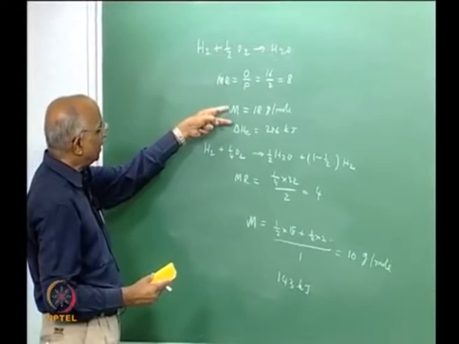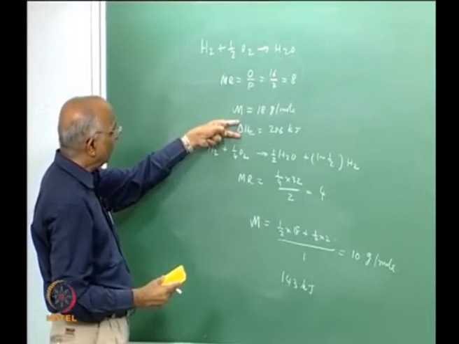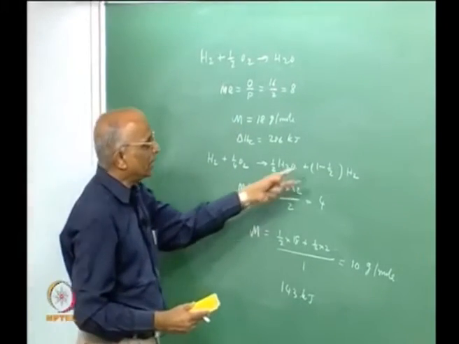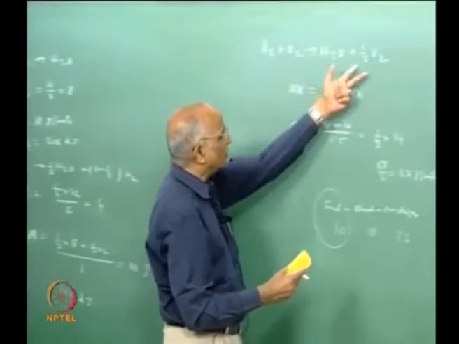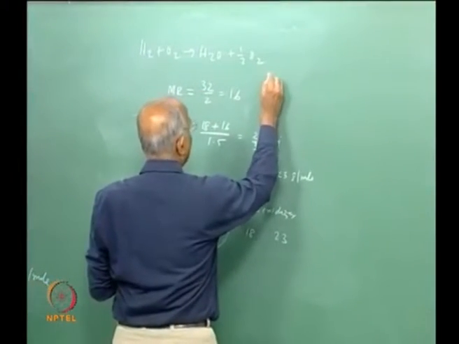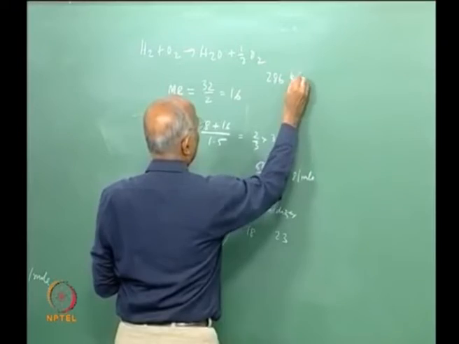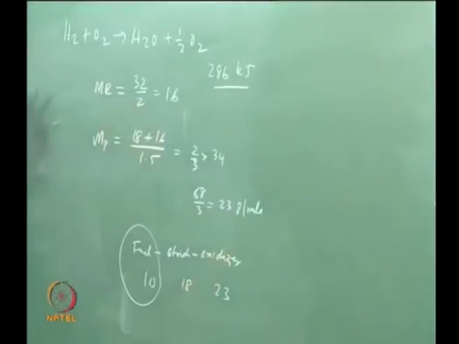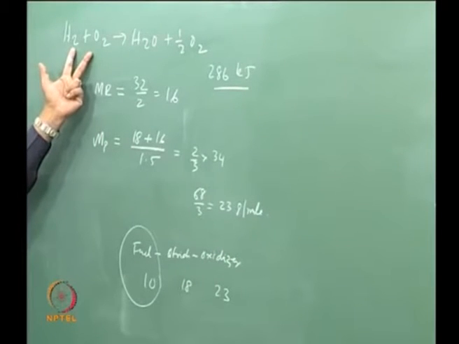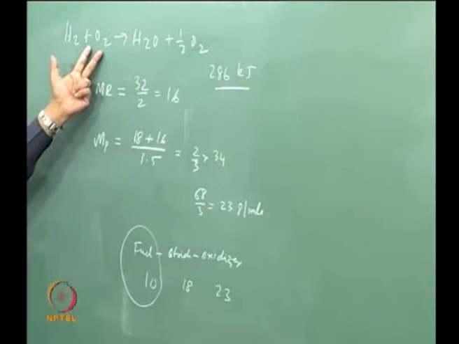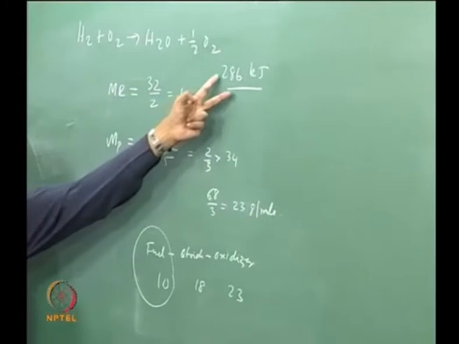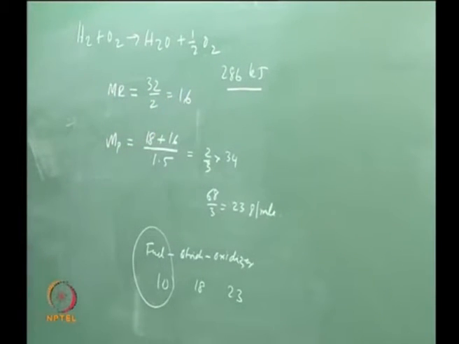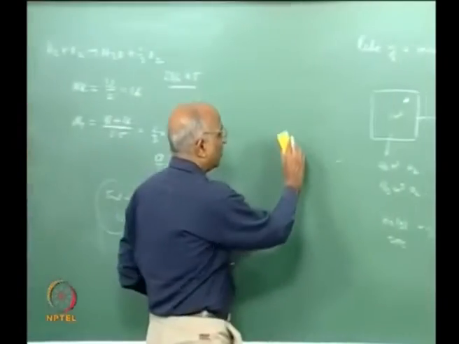We find that the heat release comes down when I go from the stoichiometry to this. The heat release for this is again the same, because oxygen does not matter at all, it is again 286 kilojoule for this reaction. But if I were to put it in terms of per unit mass or per unit mole, I have half mole increasing over here, and therefore Q per mole comes down, and this is what we decided. Let us plot that also. Why leave it halfway through?